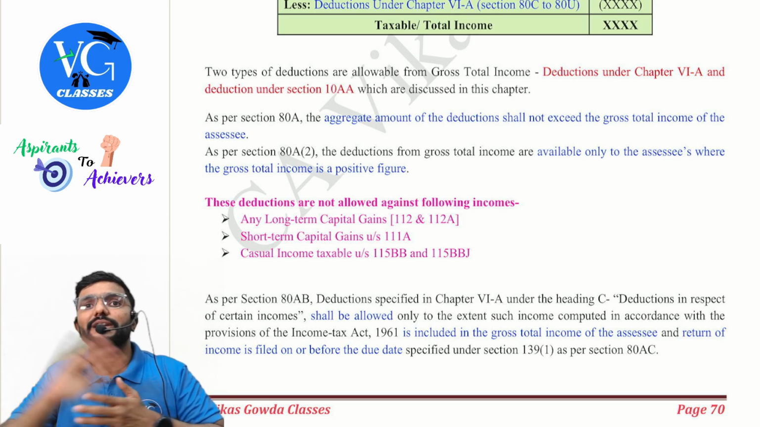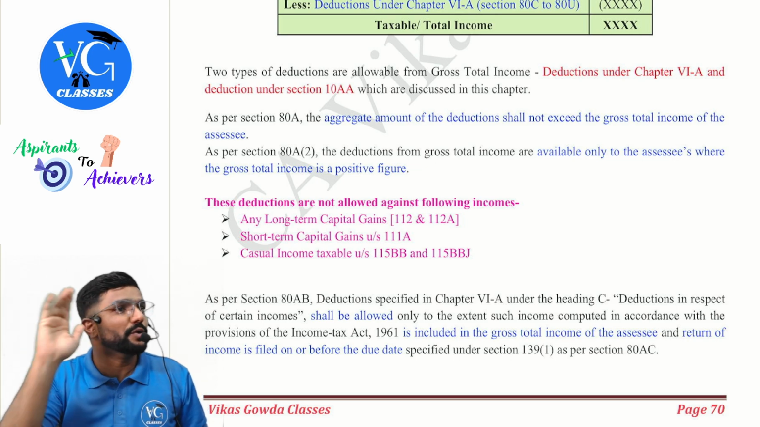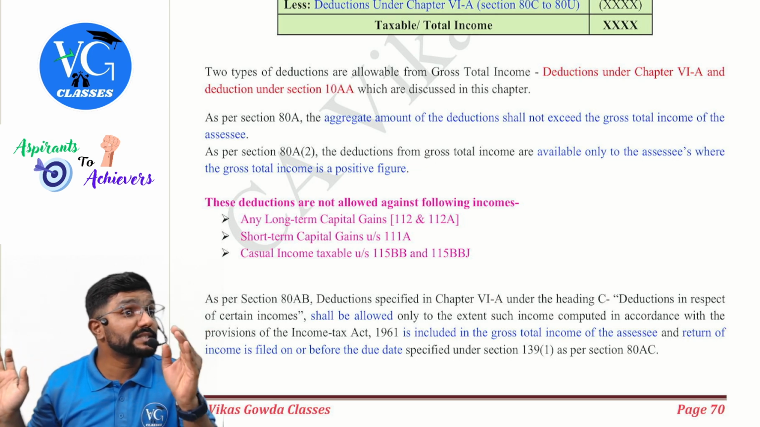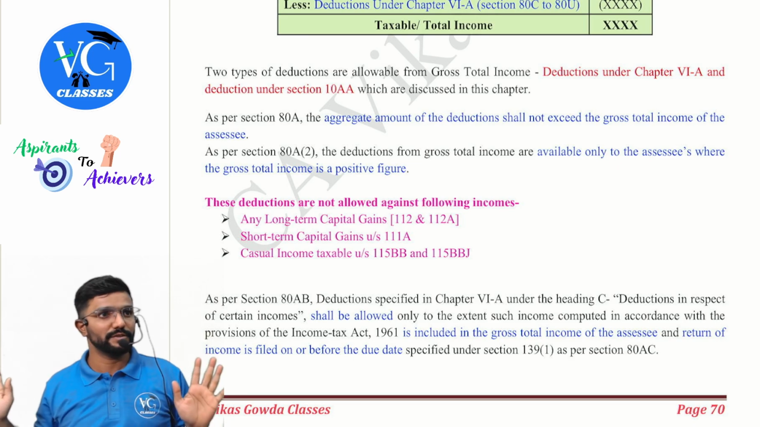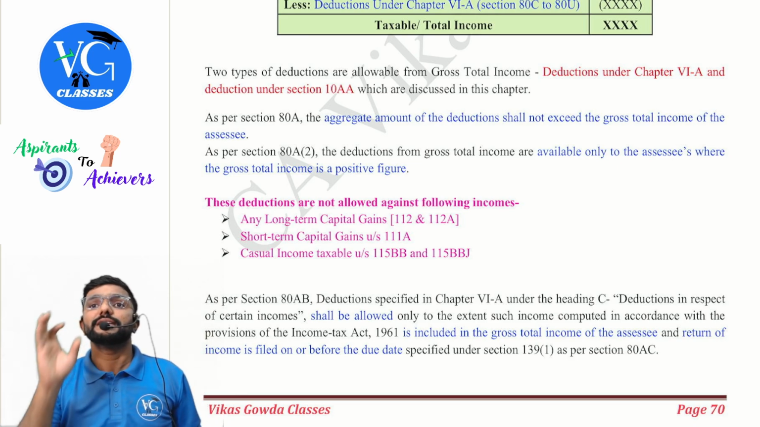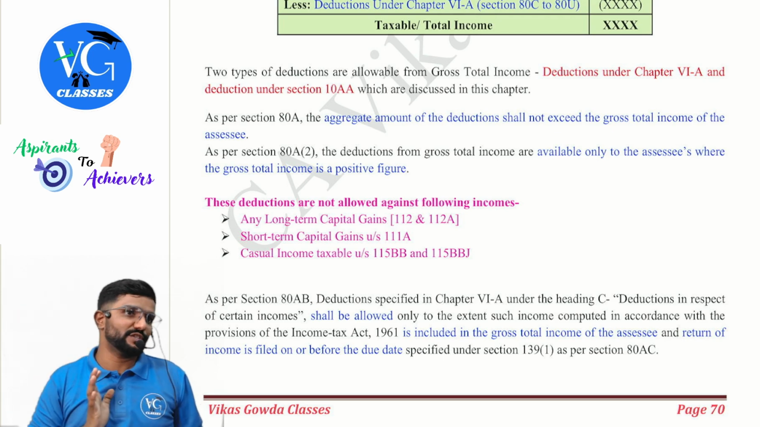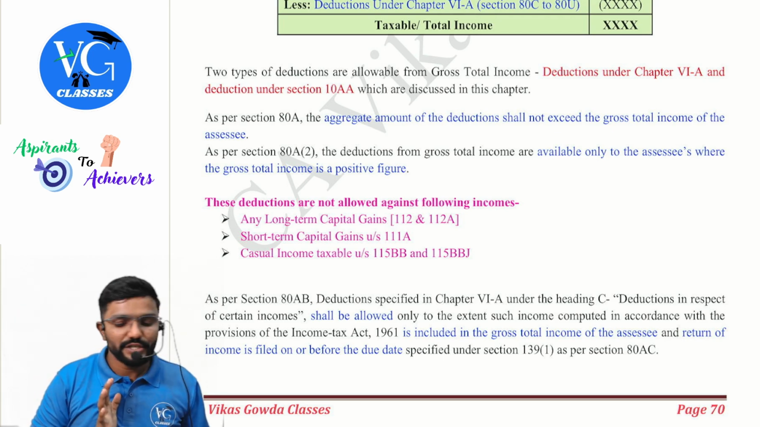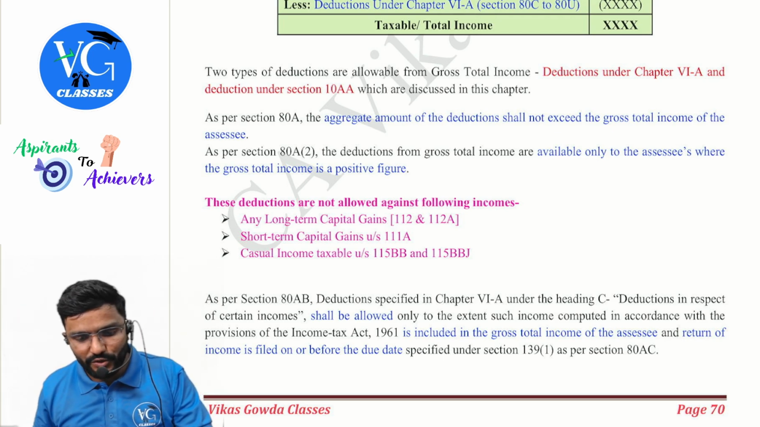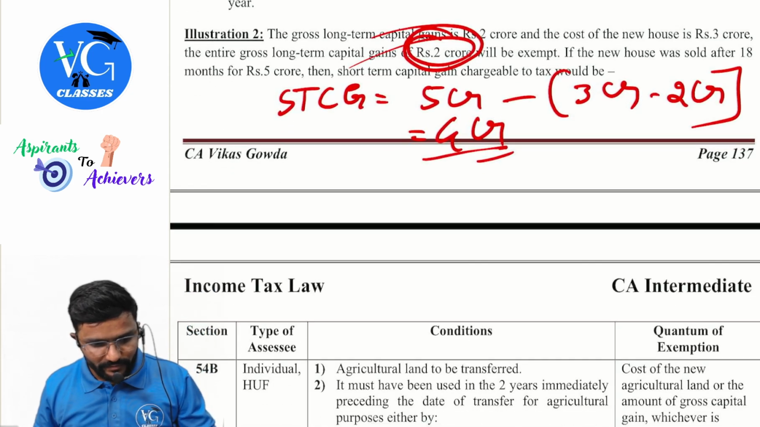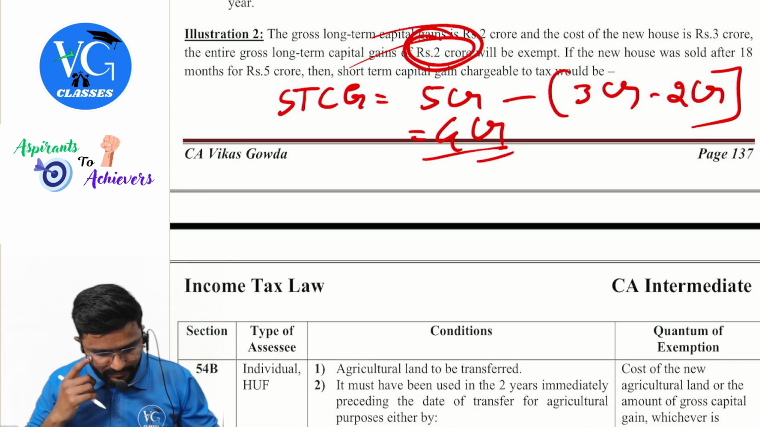Sir, what if I file a belated return? Tata bye bye to deductions. Chapter 6A says heading C deductions. What is heading C deductions? Income based deductions, guys. Income based deductions. If you want me to show, I will just show you the list.